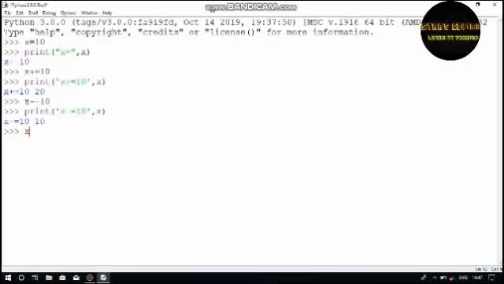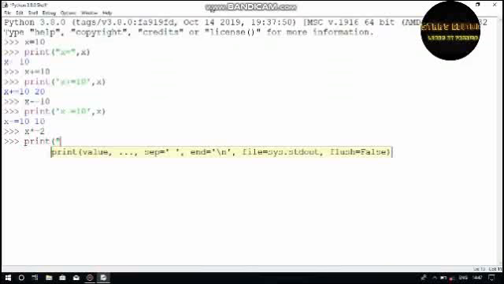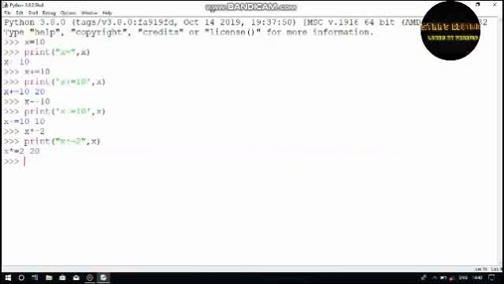So I want to print another thing. First I want to declare the operation x multiply equals 2. Let's see what it would be. Print x times equals 2. Then what would be the output? It is 20, because 10 times 2 is 20.